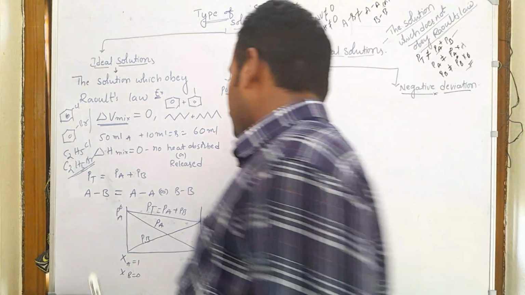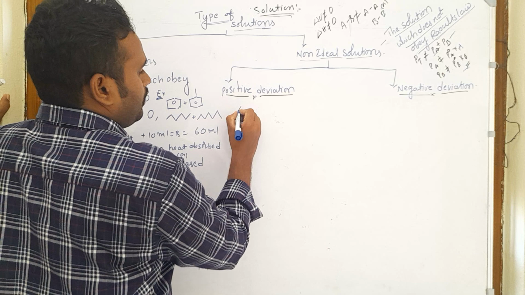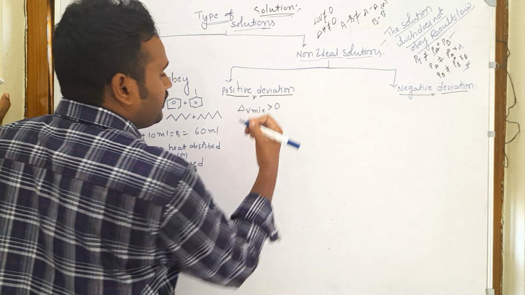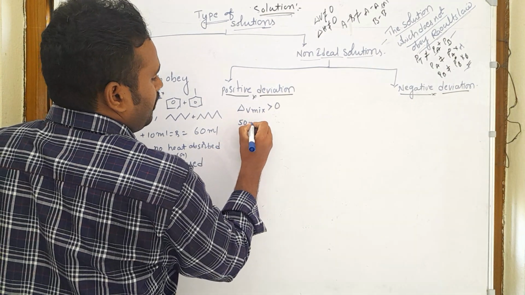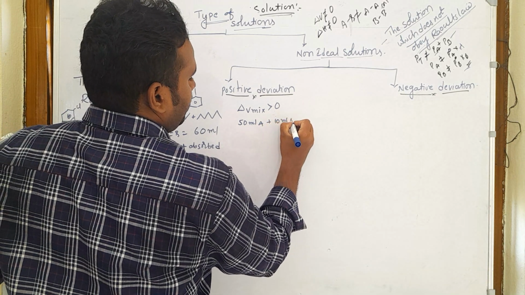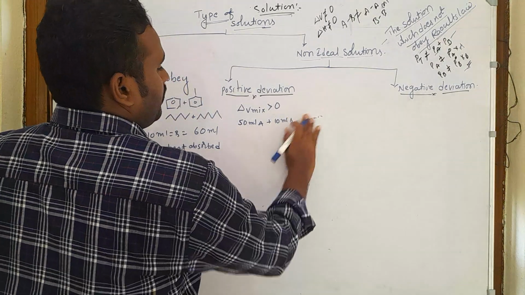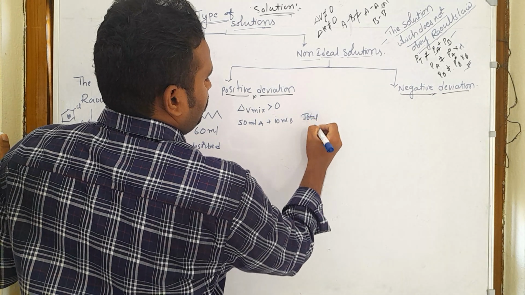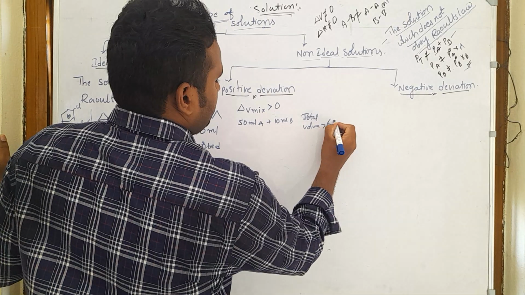Here a positive deviation also does not obey Raoult's law. Here delta V of mixing is greater than 0. For example, when you are mixing 50 ml of A and 10 ml of B, the total volume is greater than 60.